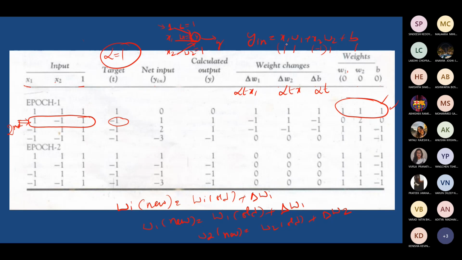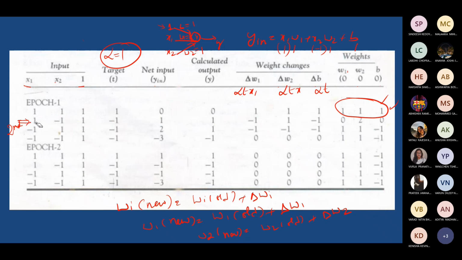This is what the inputs are. The bias input is also 1. So if you find the net input, 1 minus 1 plus 1, it is 1.